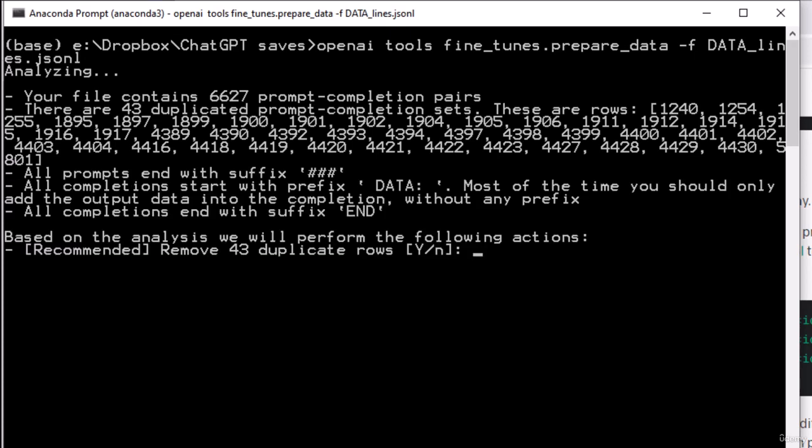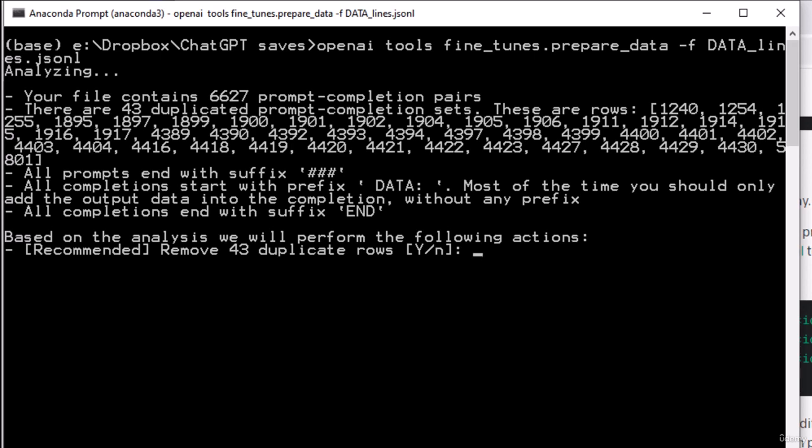And it will tell me you have 6,627 prompt completion pairs. 43 of them are duplicates, so we may as well get rid of those. I did do my job and have all the prompts end with the suffix ###. All of my completions start with data. It says I don't necessarily need to do that, but again, I want to because I want my response to look like a script. And it checked that all completions are ending with a consistent suffix as well, of end.